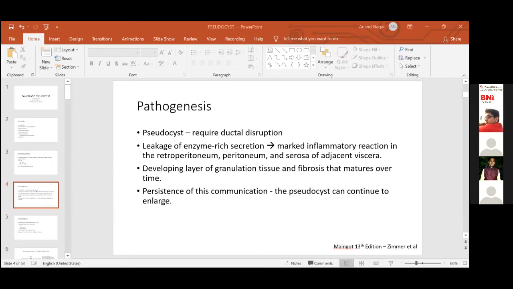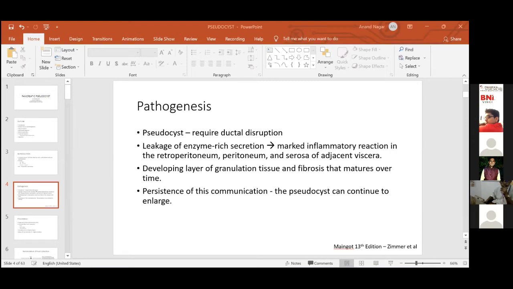What we more commonly see is the mass effect. Now, a pseudocyst may grow to be very large in size, and it may cause early satiety, as we see here, because the stomach is compressed, and may cause intestinal obstruction. It can cause a CBD obstruction, and it's important to note that even venous thrombosis of the splenic vein, superior mesenteric or portal vein can be secondary to this mass effect or to localized inflammation.